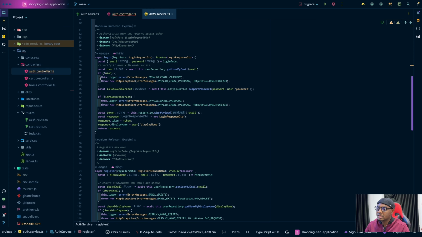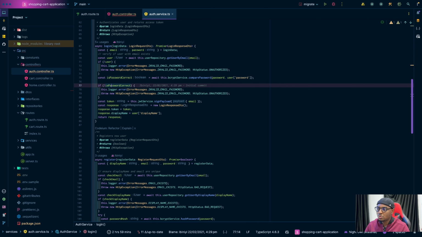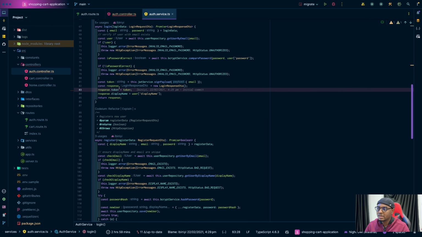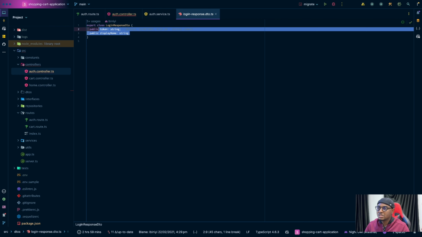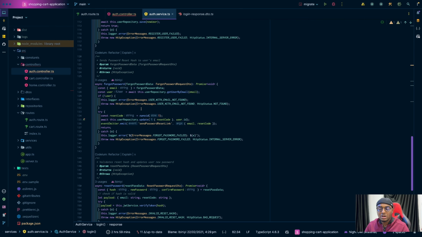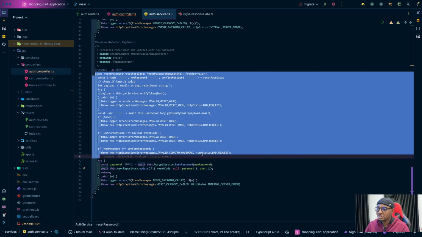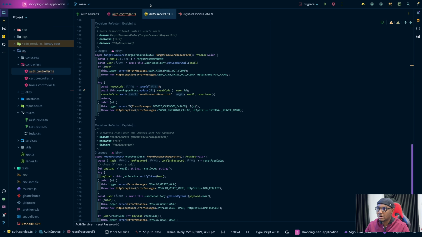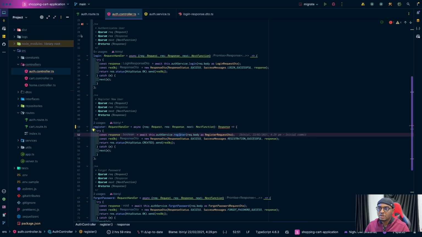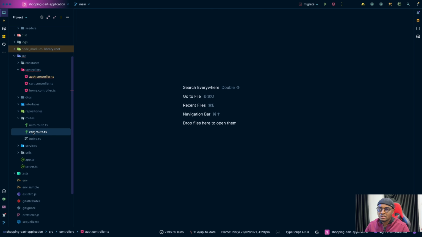So let's check login. Basically login checks the user, compares the password, generates the token, and then I generated the login response, which is this. It's basically just the token and the display name, right? There was no requirement for reset password, so I will not go over that. So that's that. So let's check the cat route.